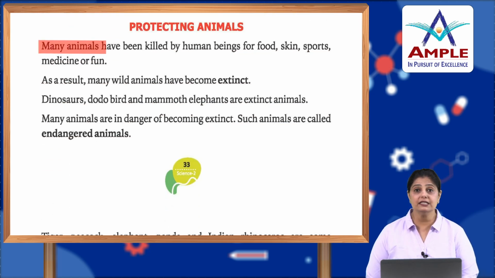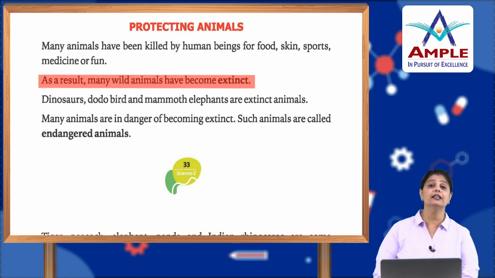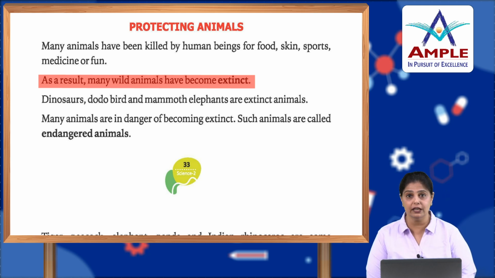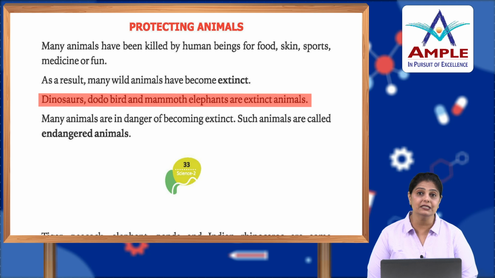Many animals have been killed by human beings for food, skin, sports, medicine or fun. As a result, many wild animals have become extinct. Extinct means they are no longer there on the surface of the earth. They have disappeared. Dinosaurs, dodo bird and mammoth elephants are all extinct animals. So, we do not see dinosaurs anymore, we do not see dodo bird and all, because they are all dead. They are all gone from the surface of the earth.